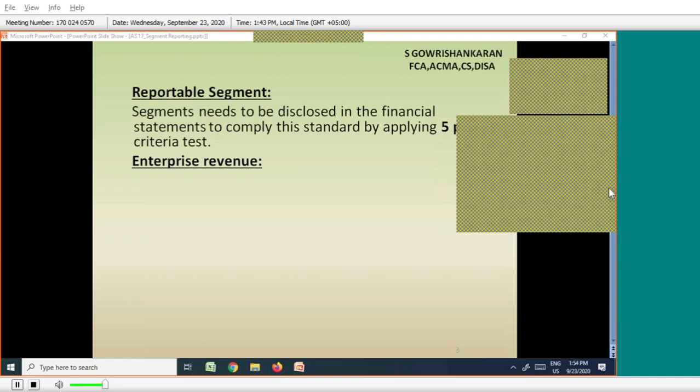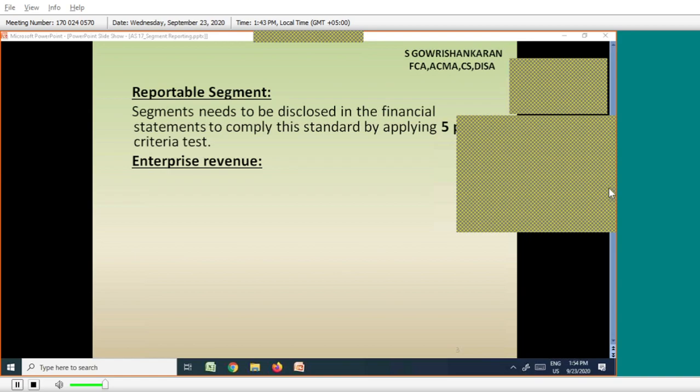Whatever sales I am making, whether it is a sale to an external customer or a sale to my another division, both are sales for me. As a company, it is not a sale, but for a division, it is a sale. Because anyway, I cleared my stock now. I don't have any stock in my godown. My division is fine. That is how the divisional performance will be monitored.